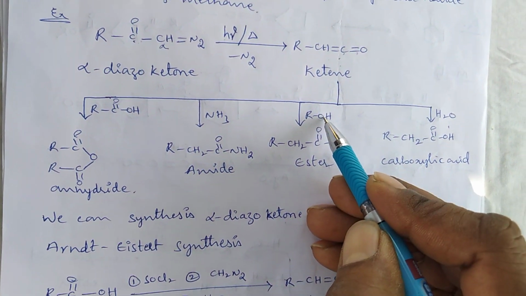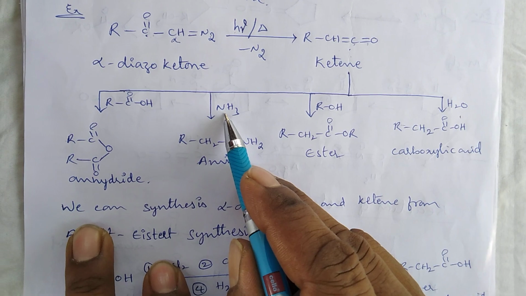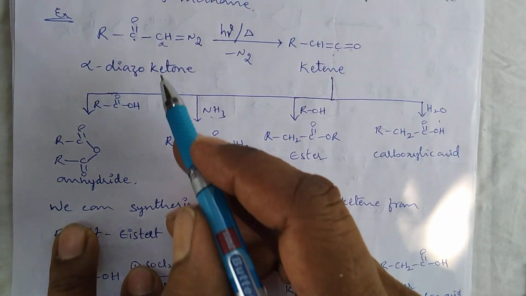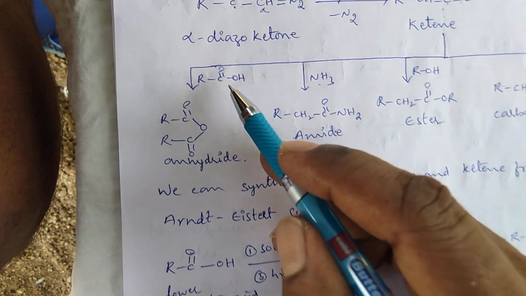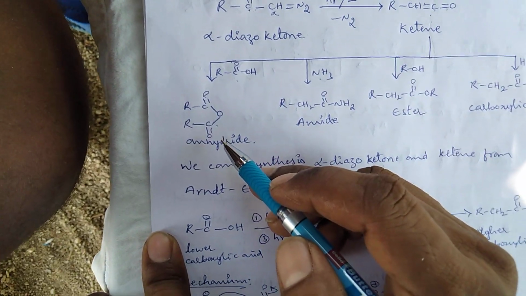In the same manner, if it is attacked by an alcohol, it produces an ester; if it is attacked by ammonia, it produces an amide; and if it reacts with a carboxylic acid, the resulting product is an anhydride. Okay.